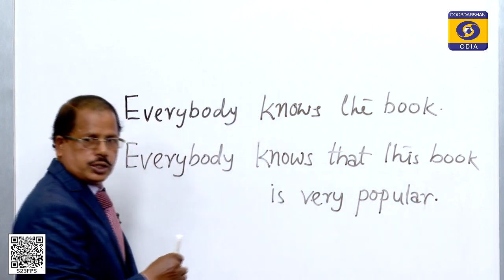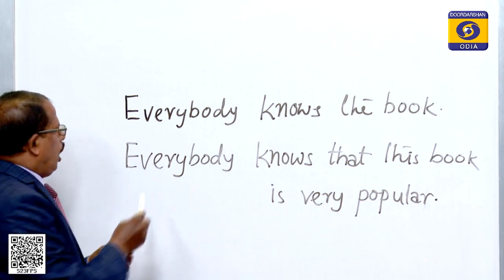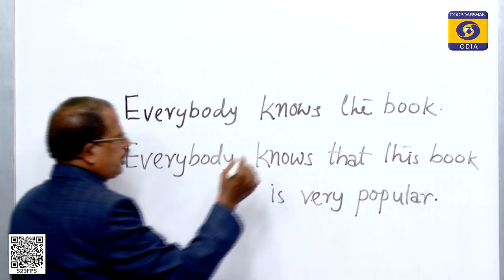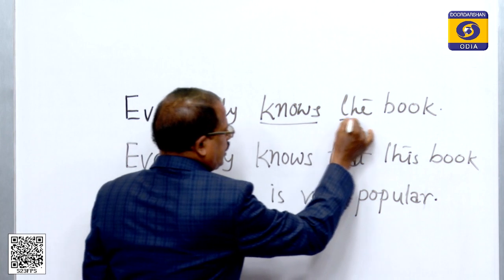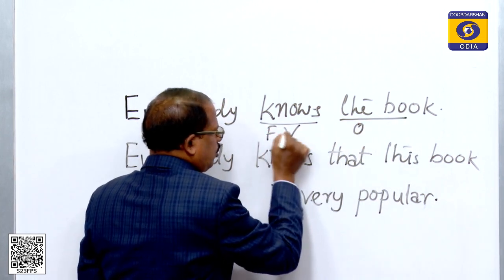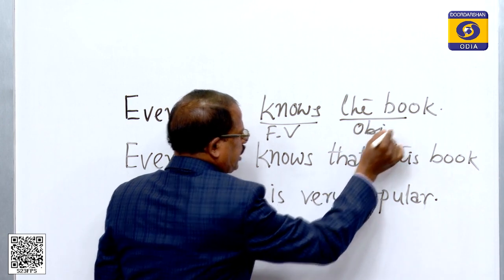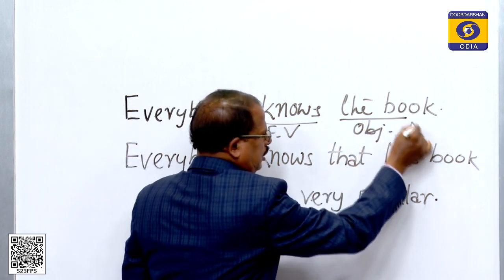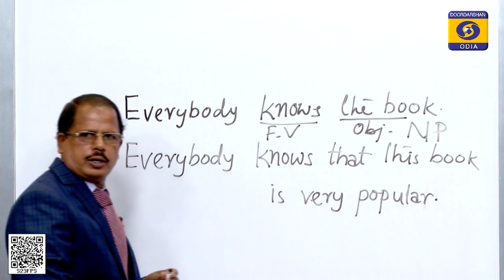Dear students, you see, in everybody knows the book, know is a verb, and this is a finite verb, and this is the object of the sentence, and this object is in the form of a noun phrase.